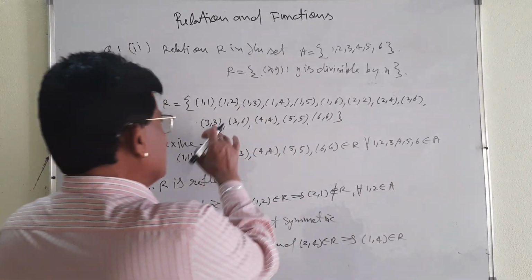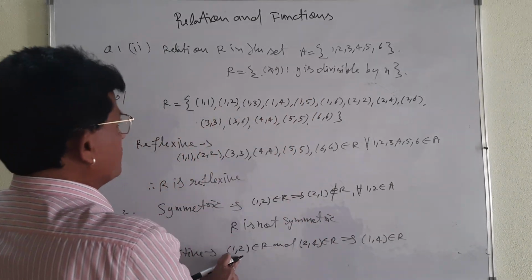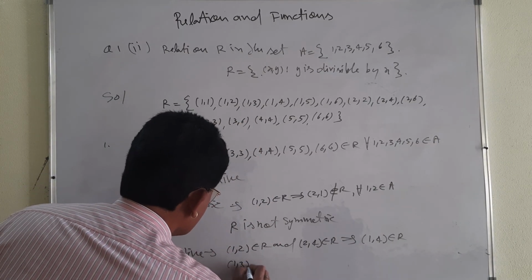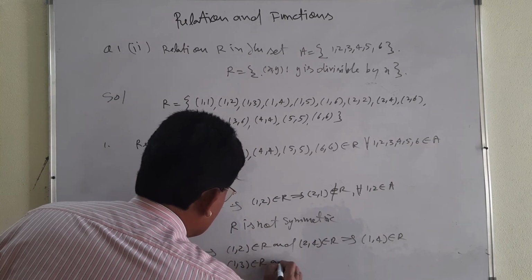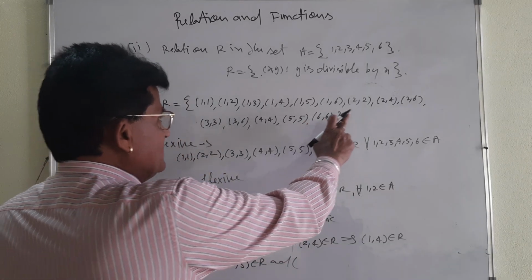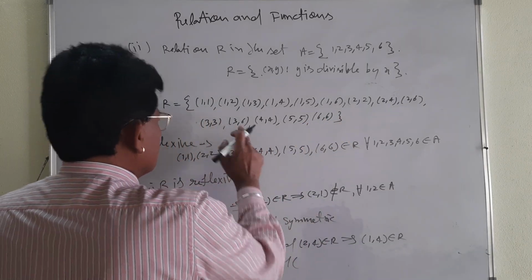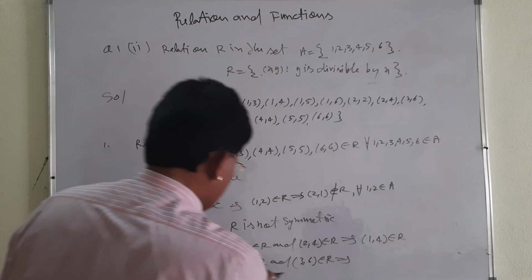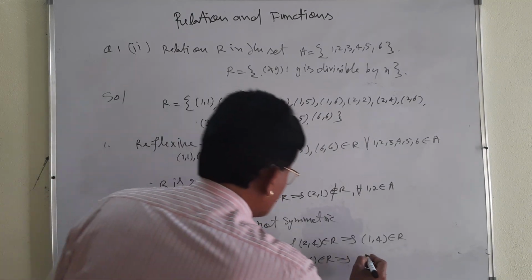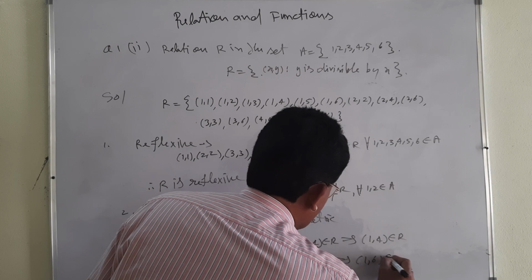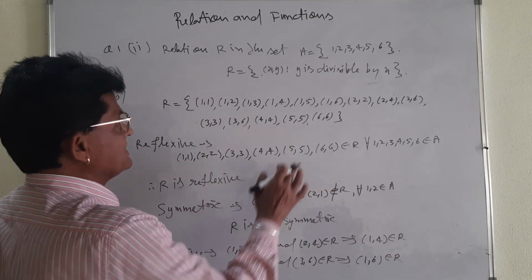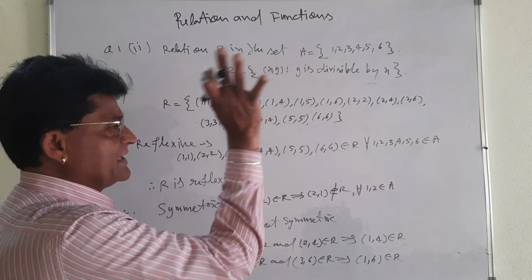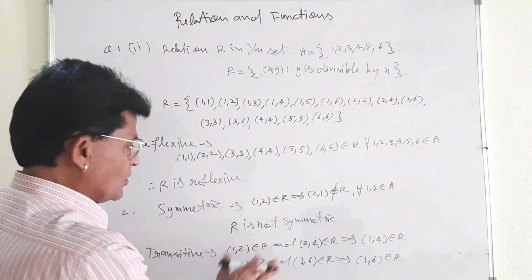Not only this one, you can take the other things. Not only (1, 2), you take (1, 3). (1, 3) belongs to R. And next, you take the element which starts from 3, (3, 6) belongs to R. Implies that first and last, (1, 6), must also belong to R. You see, is (1, 6) there? Yes, (1, 6) is there. You can see each and every element must follow the condition.